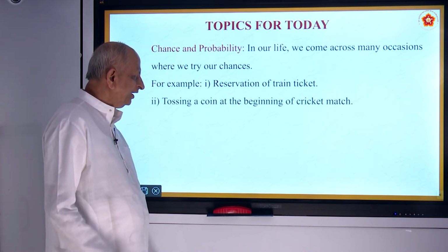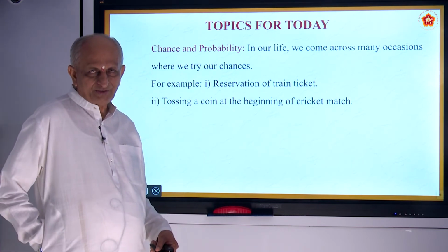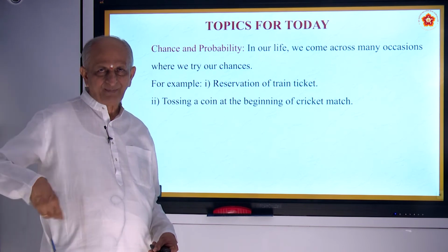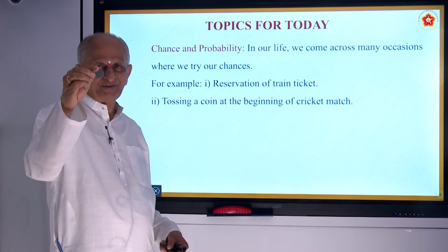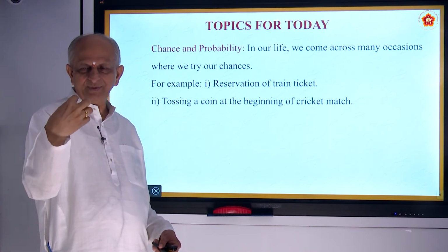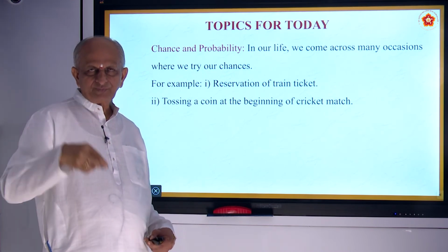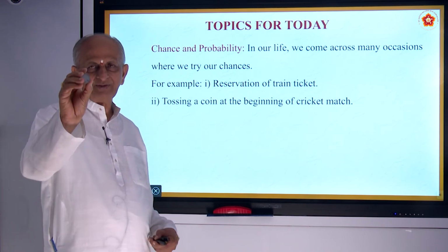And tossing a coin at the beginning of a cricket match. You have seen the captains, the two captains will come and take the coin. Every coin will have two faces. One is called head. There will be the national symbol. Another is tail.